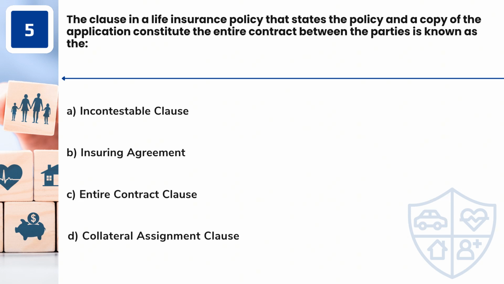Question 5. The clause in a life insurance policy that states the policy and a copy of the application constitute the entire contract between the parties is known as the A. Incontestable clause. B. Insuring agreement. C. Entire contract clause. D. Collateral assignment clause.